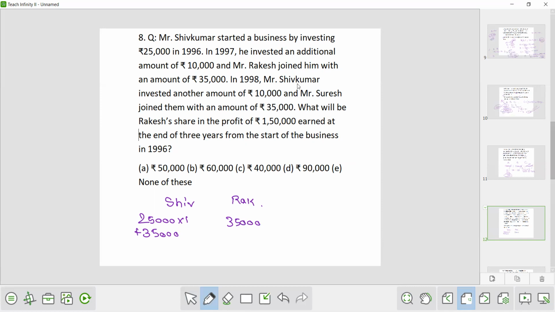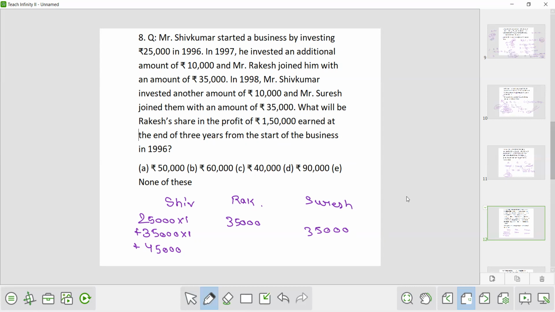And in 1998, Shiv Kumar invested another amount of 10,000. So this 35,000 was for 1 year. And again in 1998, Shiv Kumar invested another 10,000. So the total amount will become 45,000. Okay. And Mr. Suresh joined them with an amount of 35,000. And here in 1998, Suresh is joining with an amount of 35,000. Now, what will be Rakesh's share in the profit of rupees 1,50,000 earned at the end of 3 years?